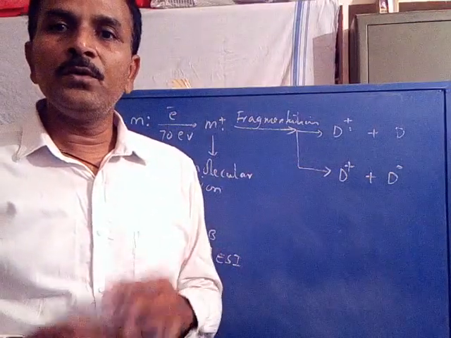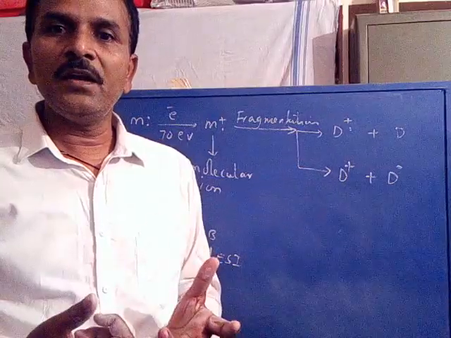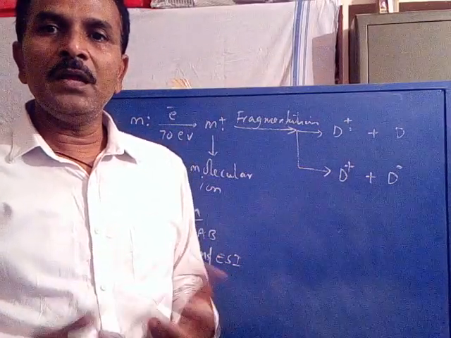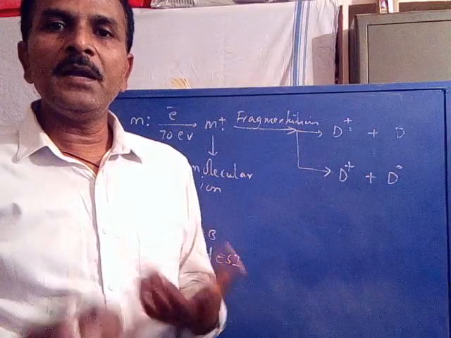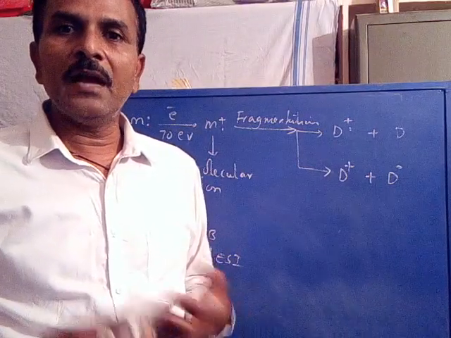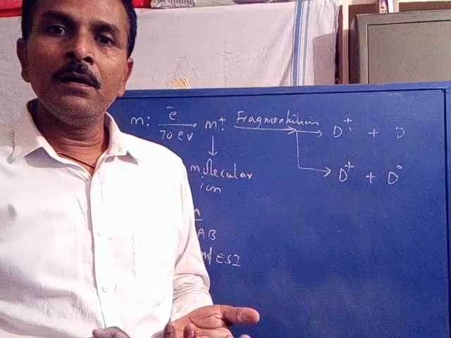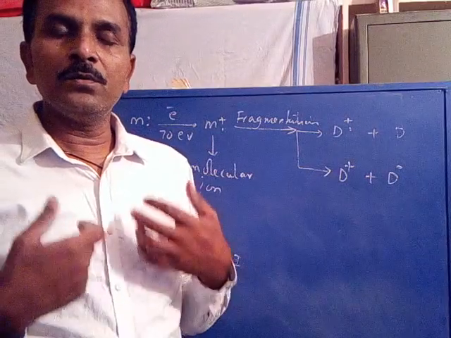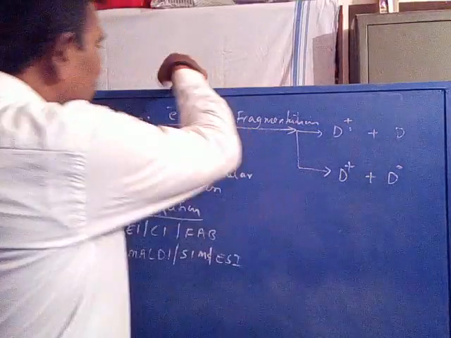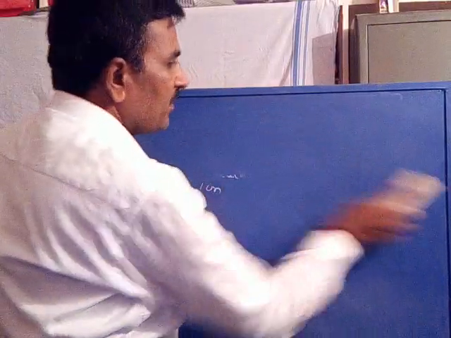Now we are going to discuss what fragmentation is, and in what way the molecular ion is broken up, depending upon its nature, into smaller species. That is called fragmentation processes.